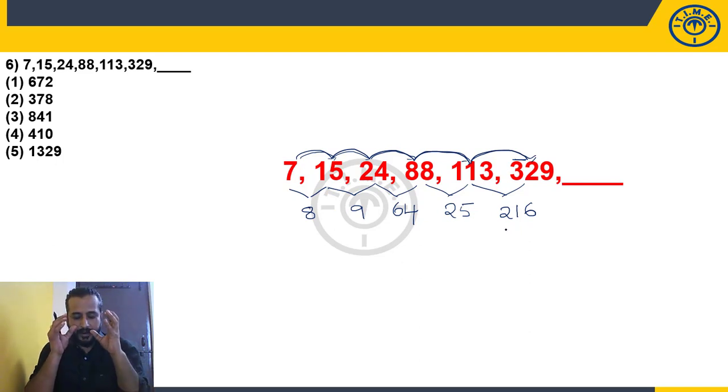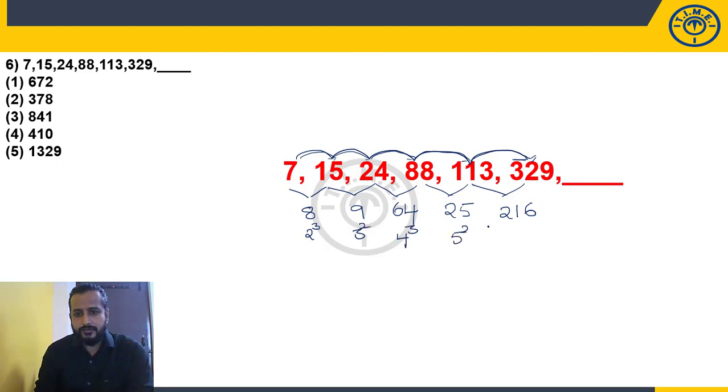If it is increasing rapidly, it will be visible clearly. Don't think much about how to recognize whether it is gradual or rapid. That will be clearly visible. When you go through the next questions, you will get a clear idea. So 8 is 2 cube. 9 is 3 square. 64 is 4 cube. 25 is 5 square. 216 is 6 cube. Now look at this. 2 cube, 3 square, 4 cube, 5 square, 6 cube. So next will definitely be a square. But square of which number?